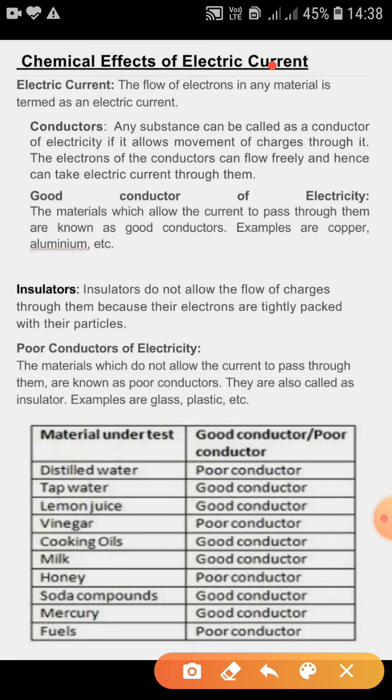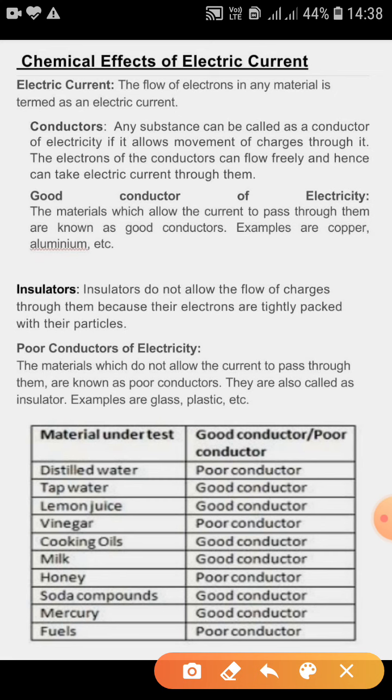So let's get started. What actually is electric current? In any substance, when the electrons flow in any material, that is termed as the electric current, right? So the flow of electrons in any material is termed as an electric current. Got it? So very simple definition.